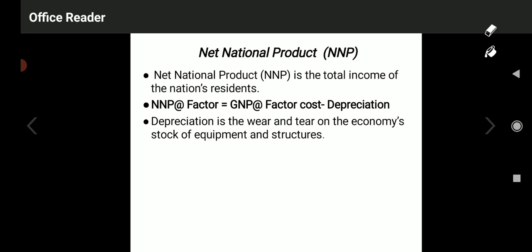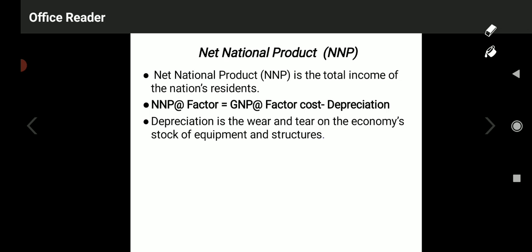So NNP, net national product, is also called net national income, the total income earned by the nation's residents. Total income means the aggregate income of the entire population of the country, which is called net national product.